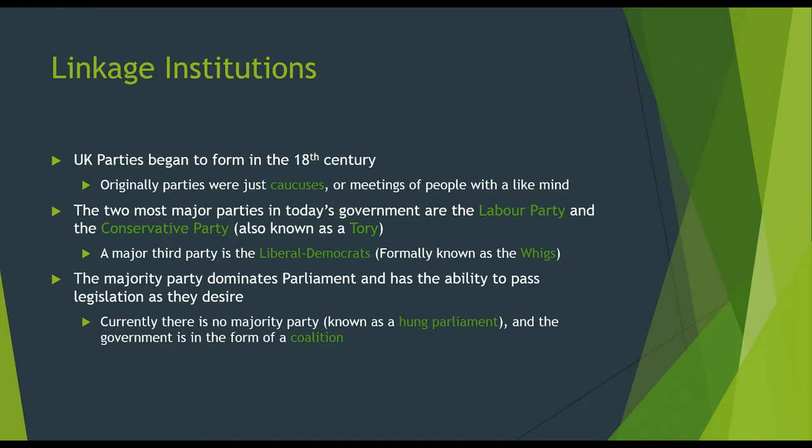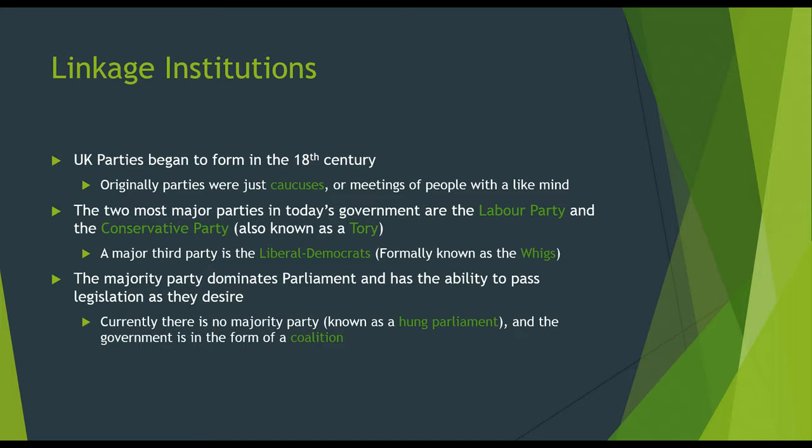So what we're going to look at here is the political parties that exist within Great Britain. Originally, parties were just caucuses, or meetings of people with a like mind. When we talk about caucuses, it's people with similar backgrounds, similar goals, similar ideas, that want to see things get done within the government. The two major parties in today's government are the Labour Party and the Conservative Party. The Conservative Party can also be known as the Tories. A major third party is the Liberal Democrats, formerly known as the Whigs.